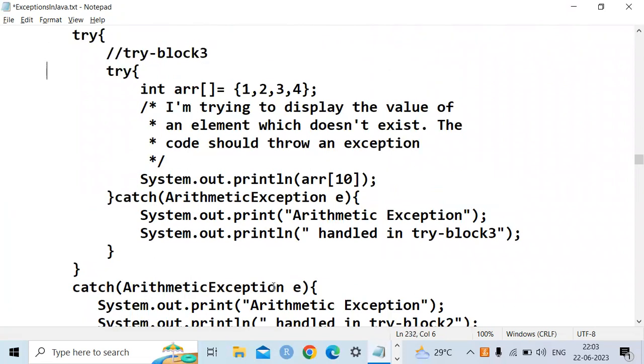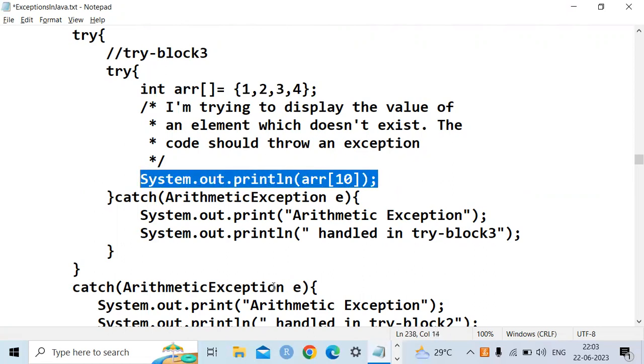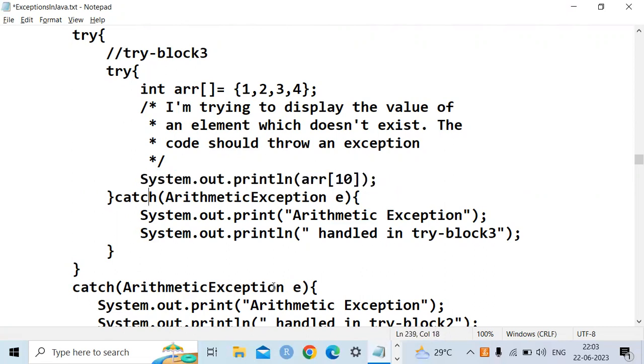So here, as per this one, what is the concept? We have created an array of 4 elements and are trying to display index number 10. Is it possible? No. Automatically, the catch blocks will fire.